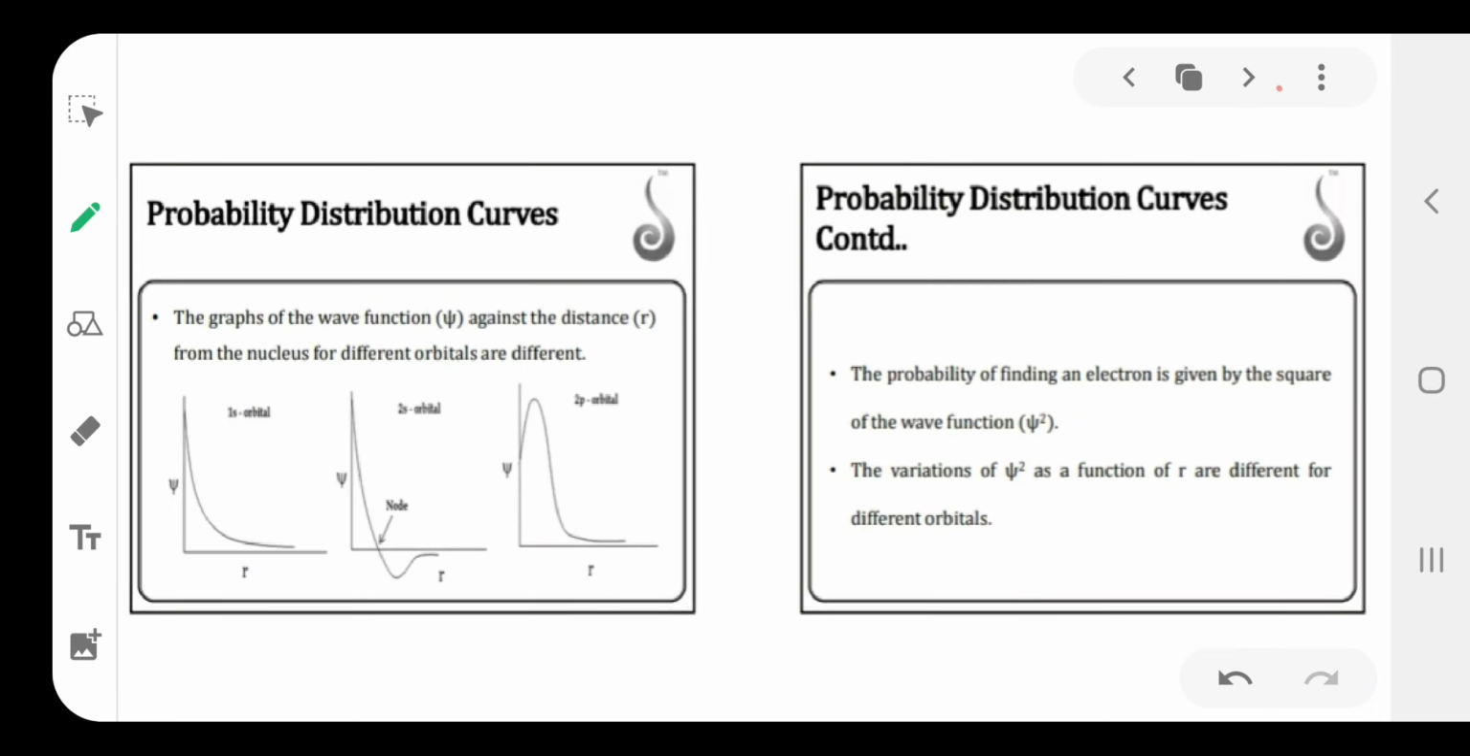Then the next one is the probability curve. Here, with the psi value and r value for the 1s orbital, we get this curve. For 2s orbitals we get this type of curve.